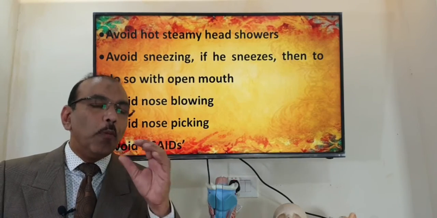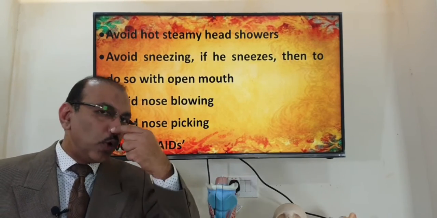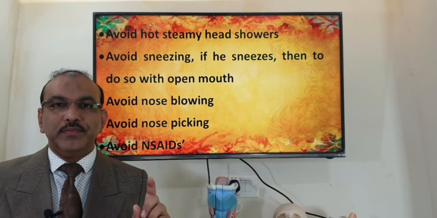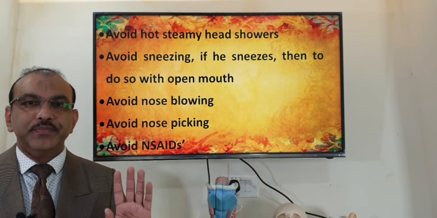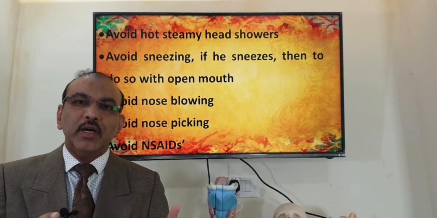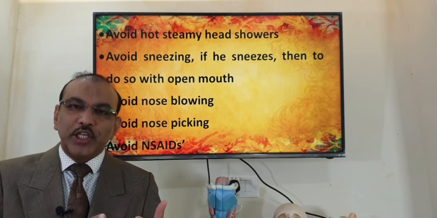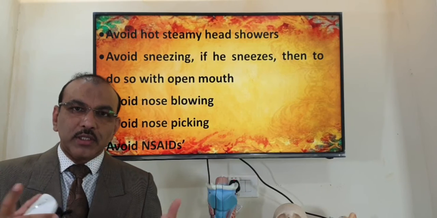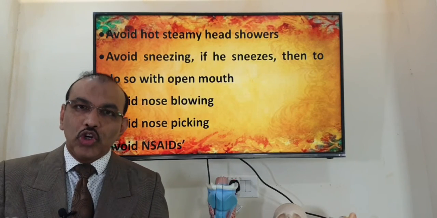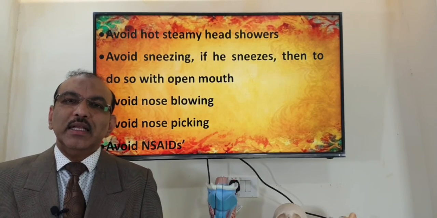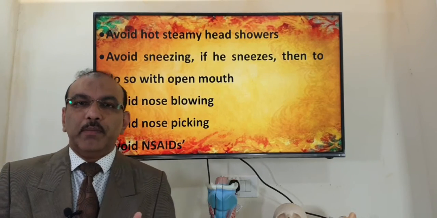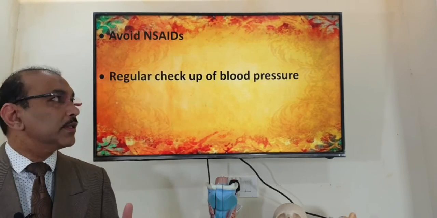So sneeze through an open mouth. Do not blow your nose strongly or forcefully. That also can precipitate a bleed. And avoid strong painkillers like Brufen, aceclofenac, COX inhibitors, and Voltaren, because all these may precipitate a bleed. So it's better that you avoid all this.